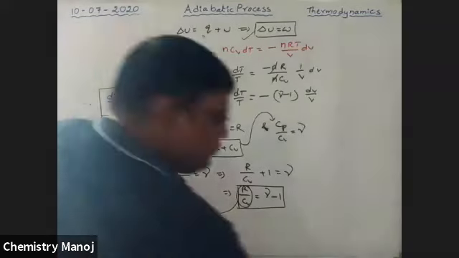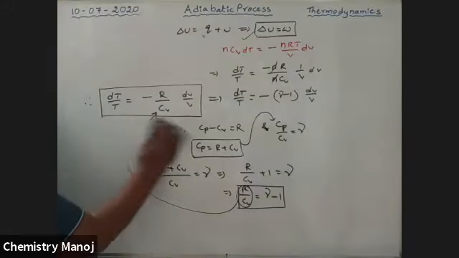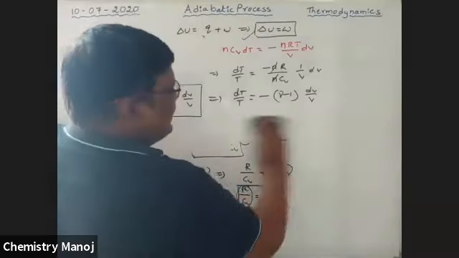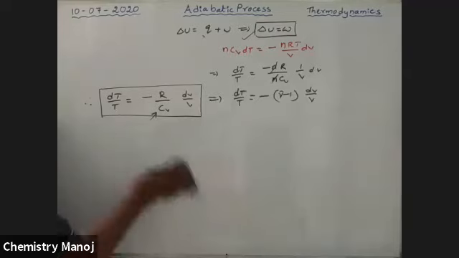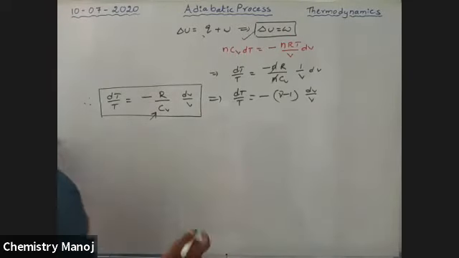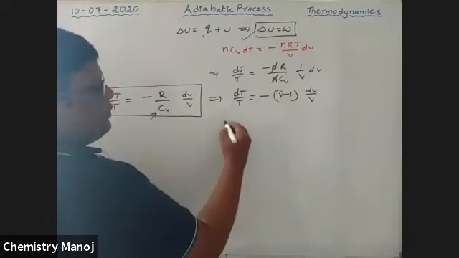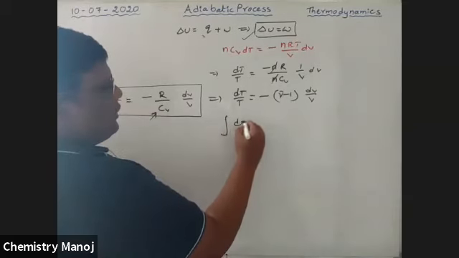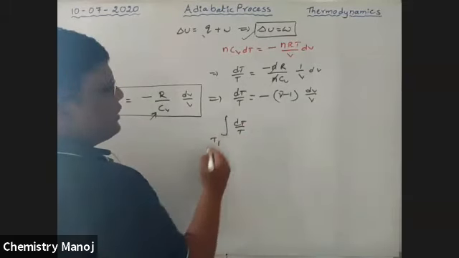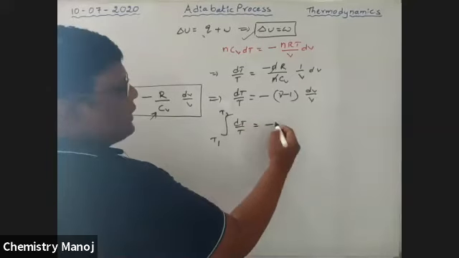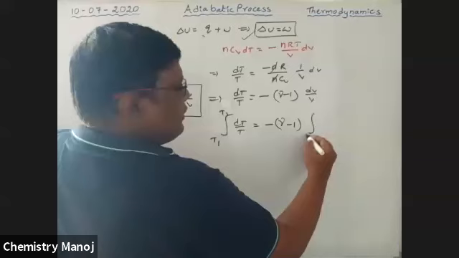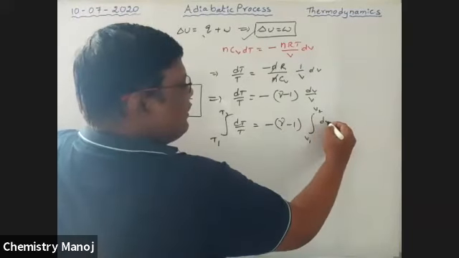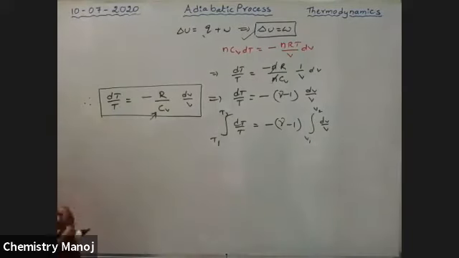So now I am trying to integrate for the complete process. That is important, boys. So integrate on both sides. Integrate dT by T from temperature T1 to T2, minus gamma minus 1 is constant, my dear boys, and integrate dV by V from V1 to V2, for the entire process.